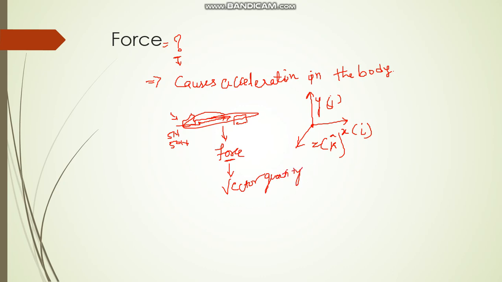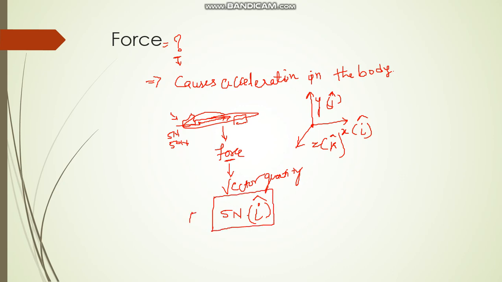So simply writing 5 newton will not be meaningful. You have to write it along with its direction, so I write here i cap. It is i cap, j cap, and k cap. This gives the complete information: what is the magnitude of force and in which direction it is acting.